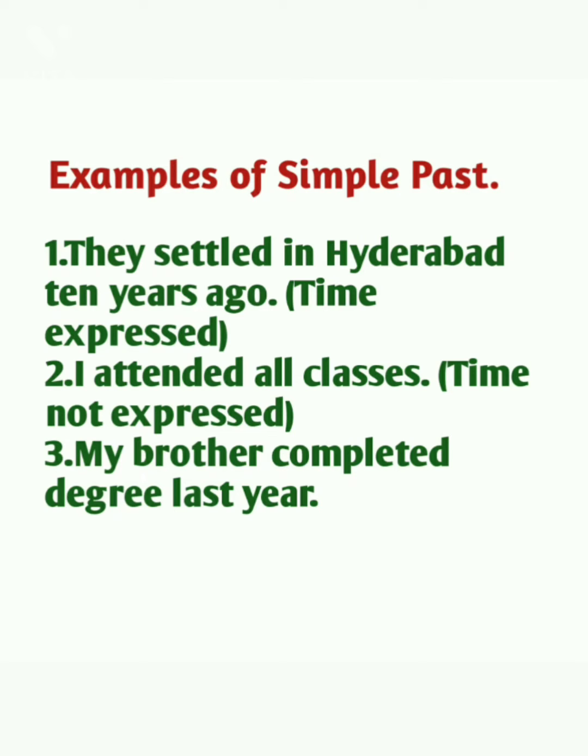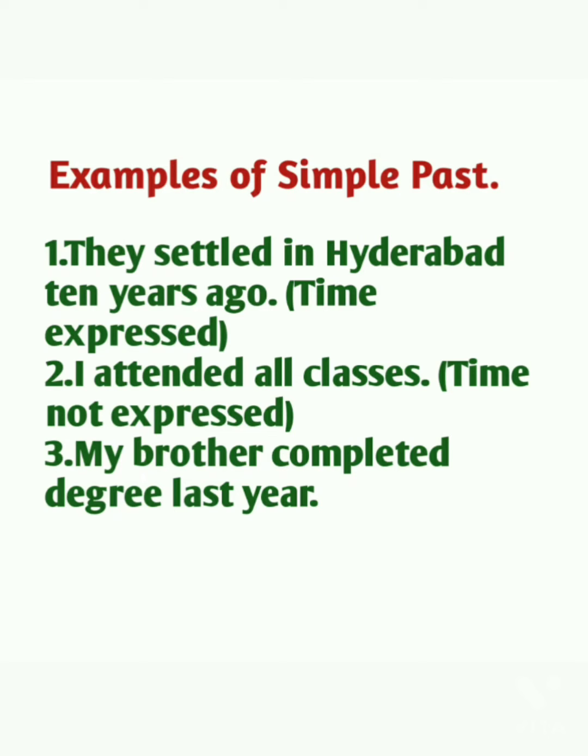Now moving to the next example: I attended all classes. So the person has attended as many classes as were conducted. Here the time is not mentioned, even then it is a simple past tense. Here you can see the verb attended. It is the past form of the word attend. Attend is V1, attended is V2. Clear? Moving to the third example: my brother completed his degree last year. When did he complete? Last year. So time is expressed in this sentence.